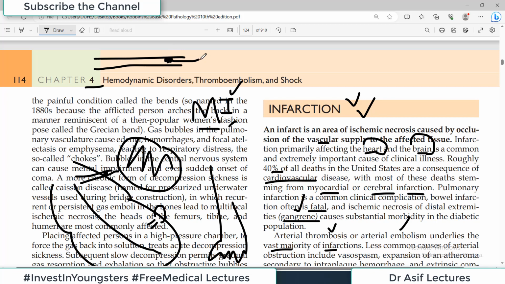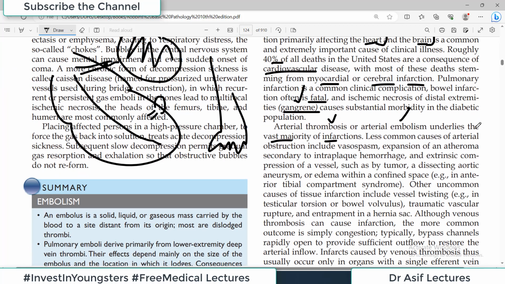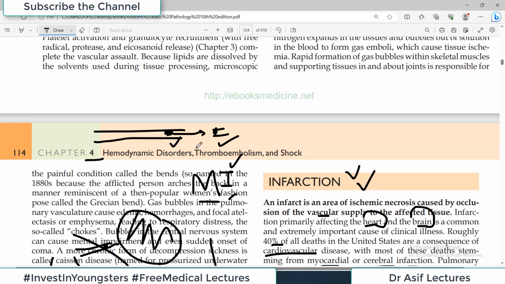Sometimes the thrombus detaches and it travels in the vascular system and it can block the smaller arteries या arterioles, उनको जाके block कर देगा. So thrombus हो या embolus हो, these are common causes of infarction. And it makes sense कि यहाँ पे अगर एक tissue है और यहाँ thrombus बन गया है, तो the tissue is now susceptible to infarction because of the thrombus.